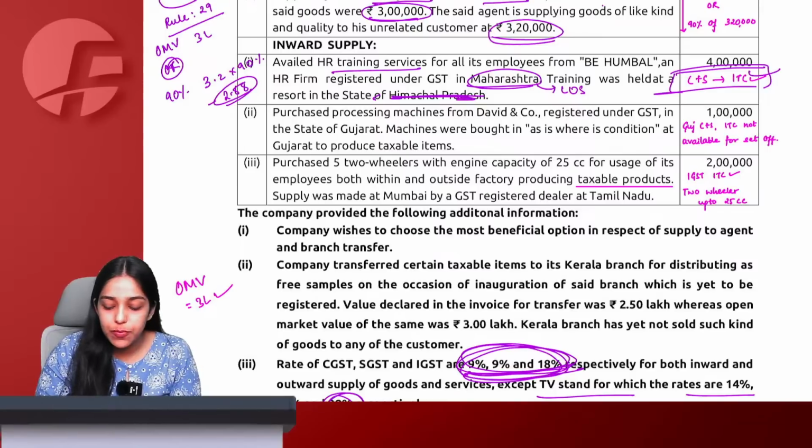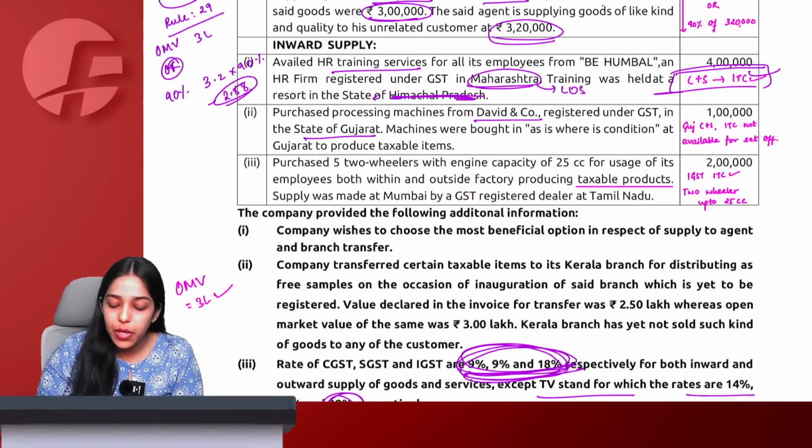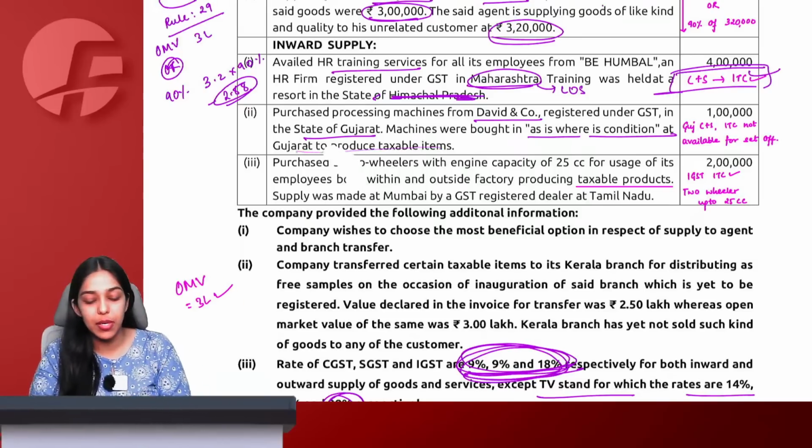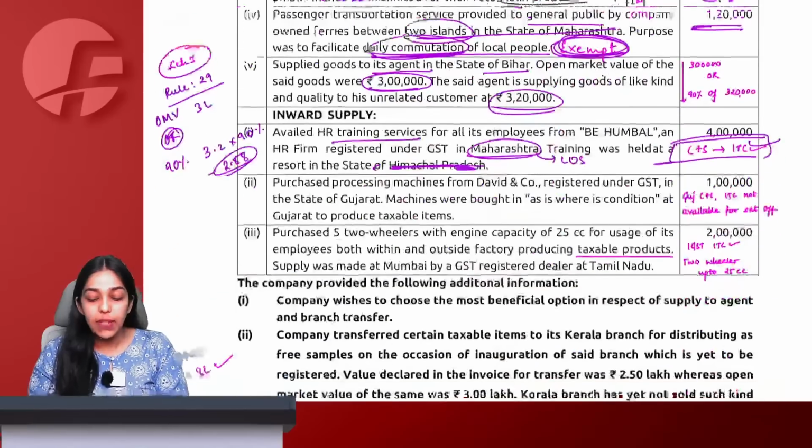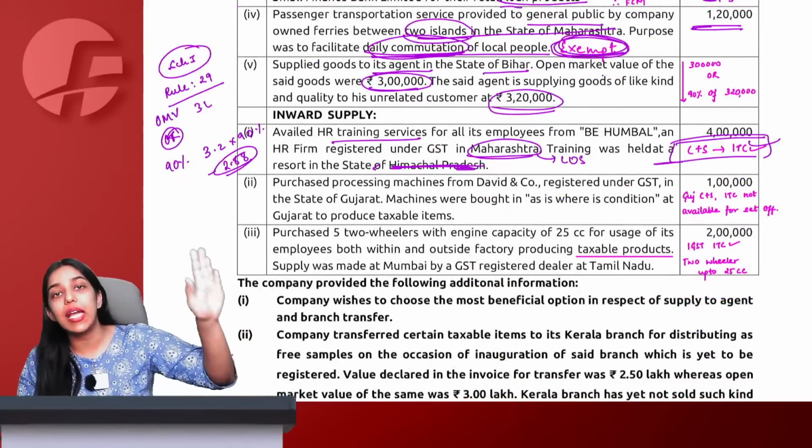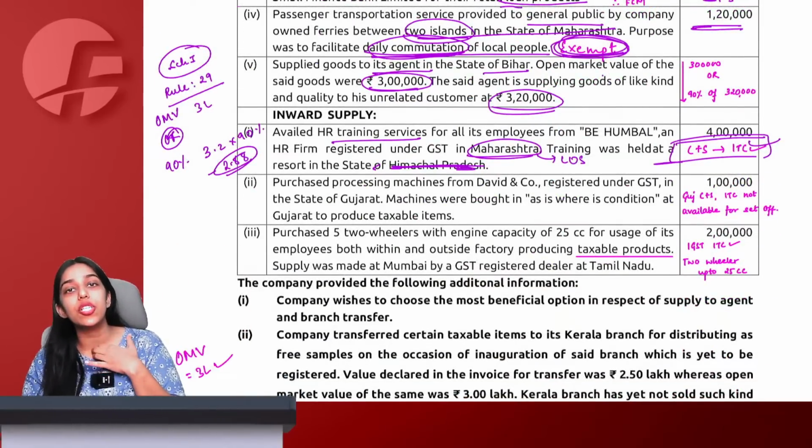Purchased processing machines from David and Company registered under GST in the state of Gujarat. Machines were bought in as is where is condition at Gujarat only to produce taxable items. Now see, understand, we purchased the machine from Gujarat, kept the machine at Gujarat, destination is Gujarat only.